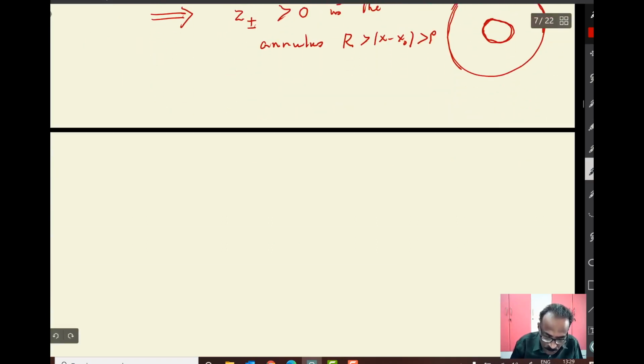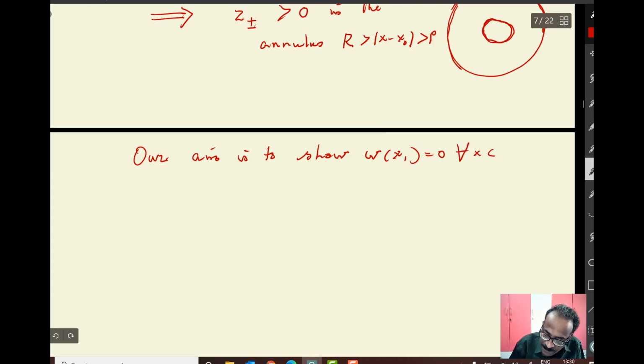Now we will complete the proof. Now you want to show that W is equal to 0. So you don't forget your aim: you want to prove that W equal to 0. So please recall once again, our aim is to show W of x1 equal to 0 for all x1 in BR minus x0.